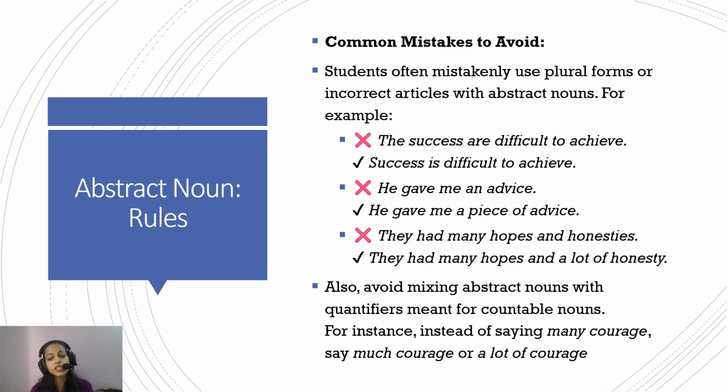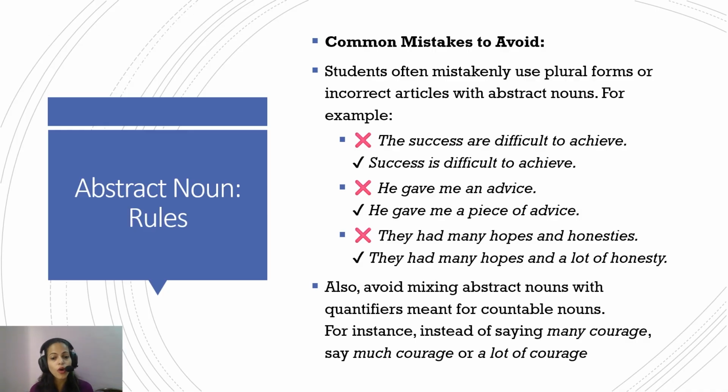Again, "they had many hopes and honesties." No, there is no such thing as honesties. So, "they had many hopes and a lot of honesty." Because hope can still be many, and honesty is honesty only. So they had many hopes and a lot of honesty.